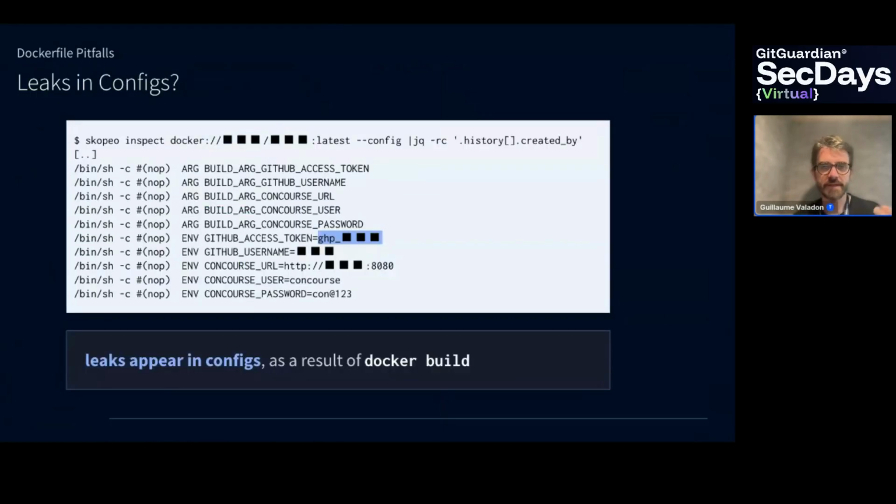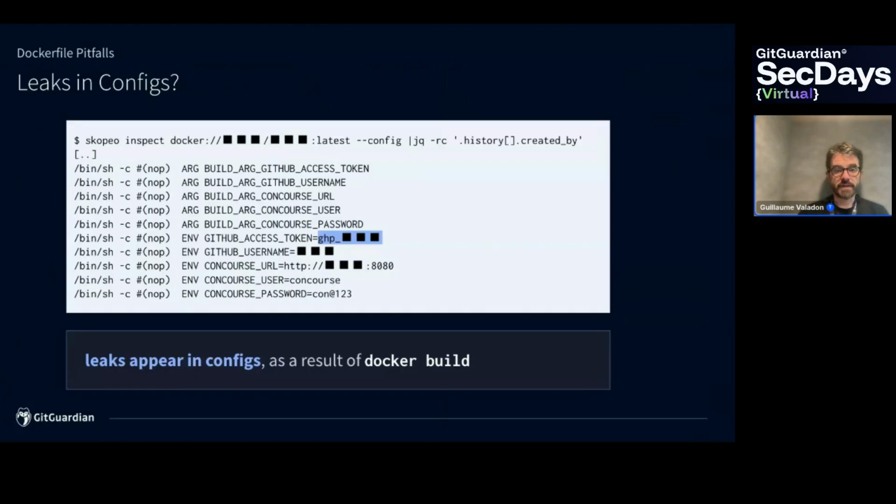So let's have a look at that. As we said, there's some kind of change between the Dockerfile and the final config file. So could it be a leak in configs? That's a pattern that we really see often. A bunch of ARG, which is like a variable name in the Dockerfile, and then ENV, which is an unknown variable. And we often see leaks in ENV. So what is going on?